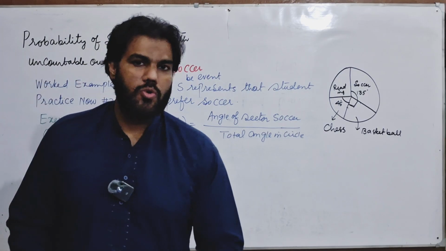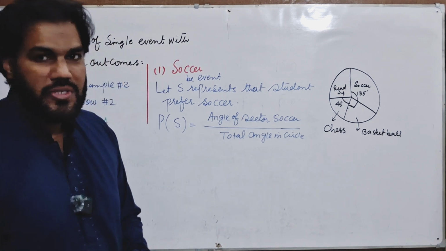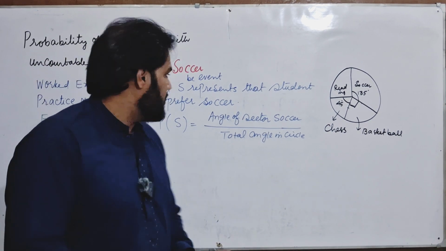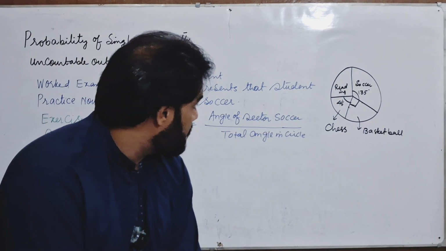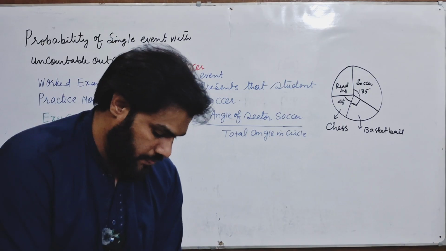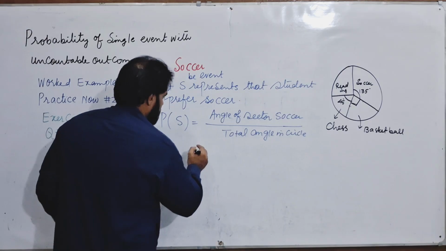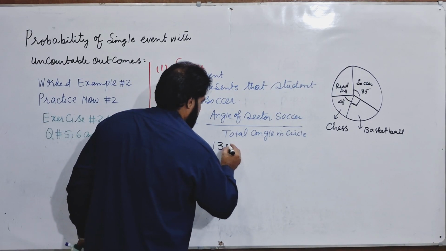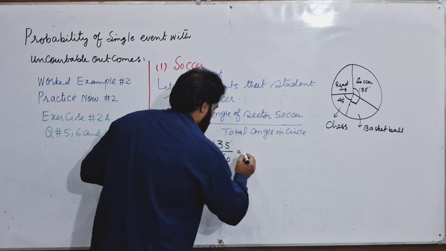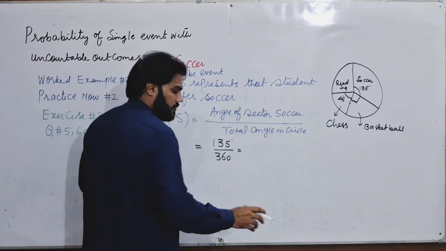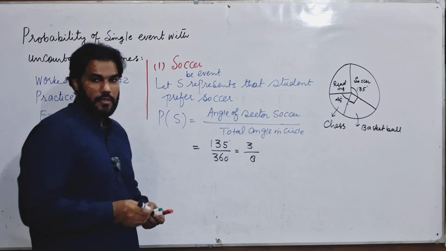The denominator represents the total possible outcomes, that is, the total angle in the circle, and the numerator represents the favorable outcome for soccer, that is, the angle of the sector of soccer. The angle of the sector of soccer is given as 135 degrees here. So this is equal to 135 degrees over the total angle in the circle. You know there are 360 degrees in a circle. Now cancelling numerator and denominator with 45, this becomes 3 over 8. So this is the answer to your first part.